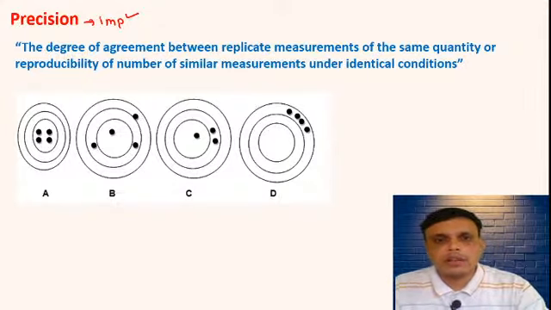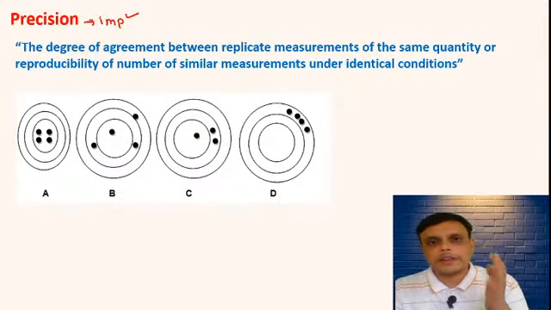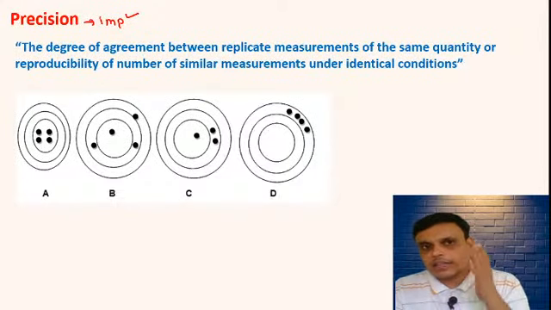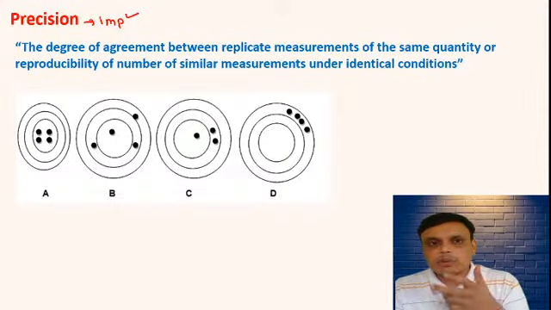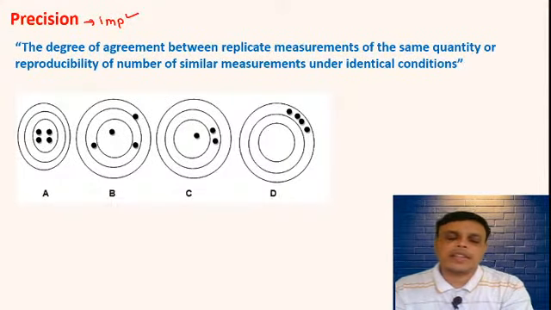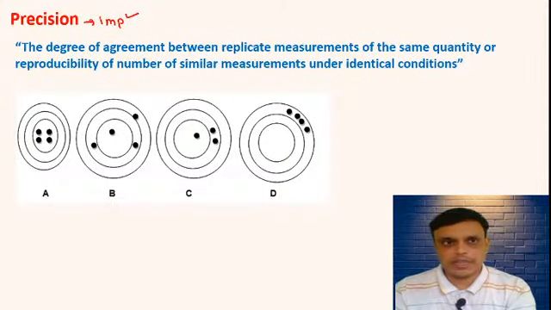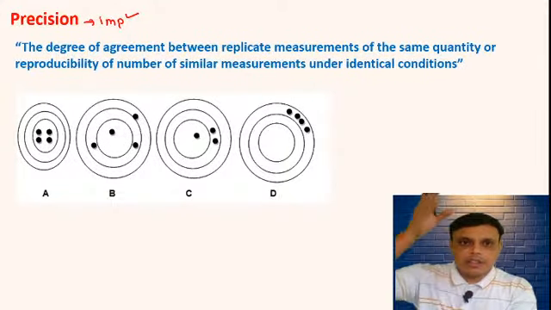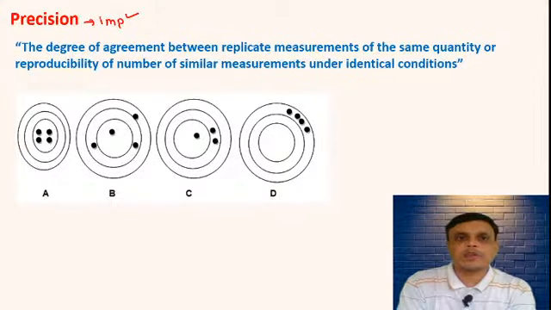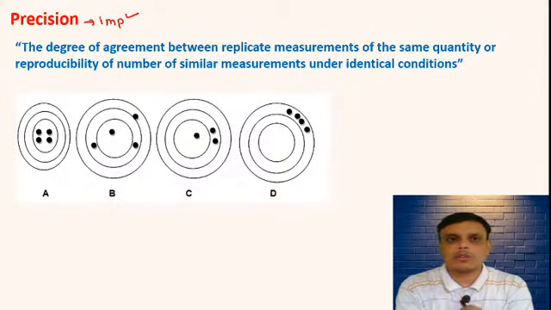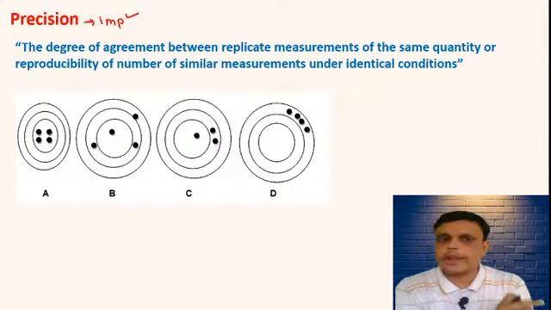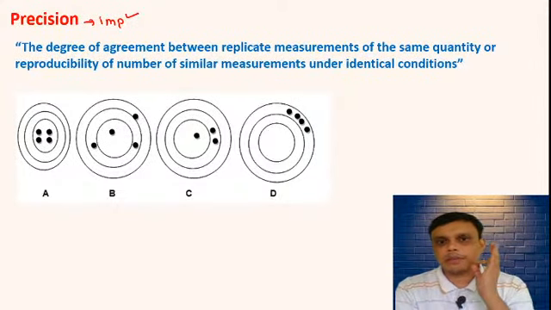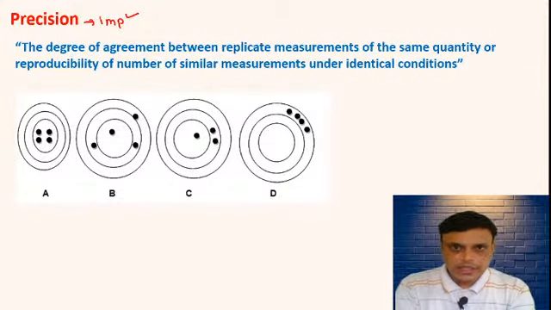For example, one person is doing one experiment multiple times, and the results are in good agreement, then that is called a precise experiment. When all the values are close to each other or close to the true value, then they are called precise. ठीक है, समझ में आ रहा है?